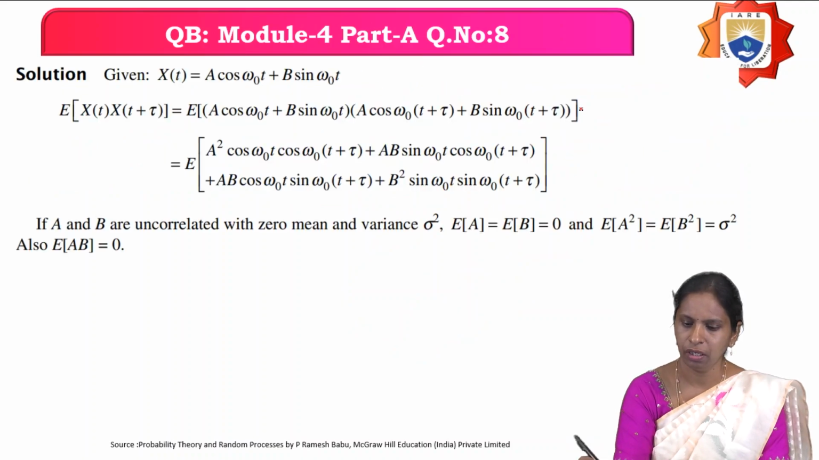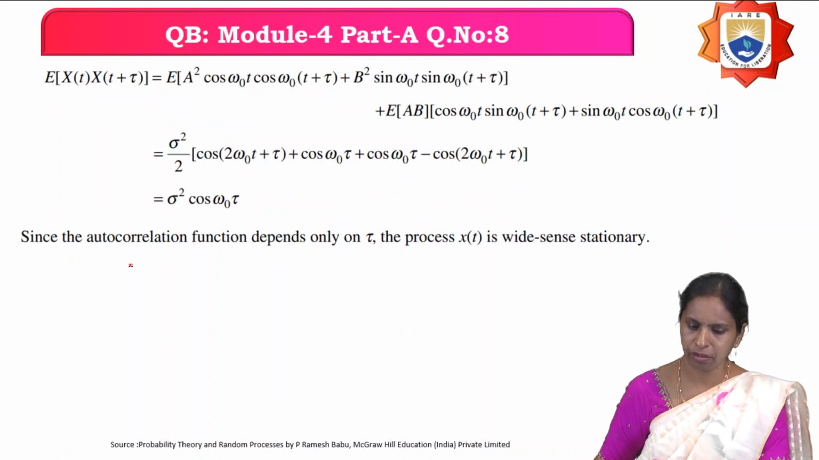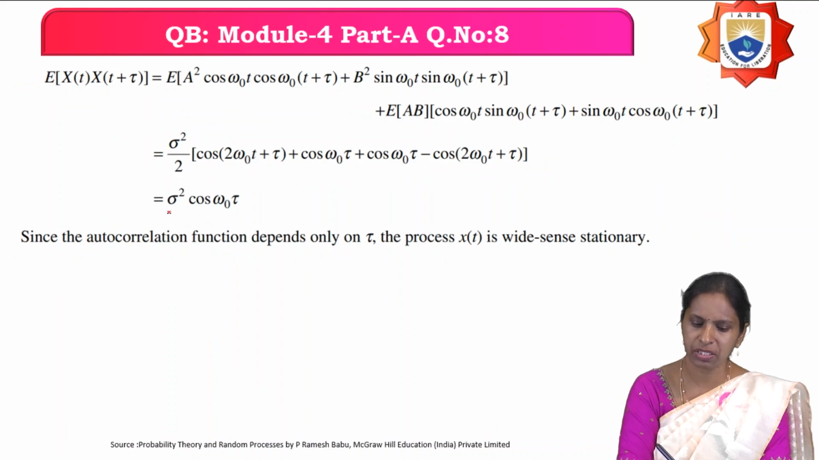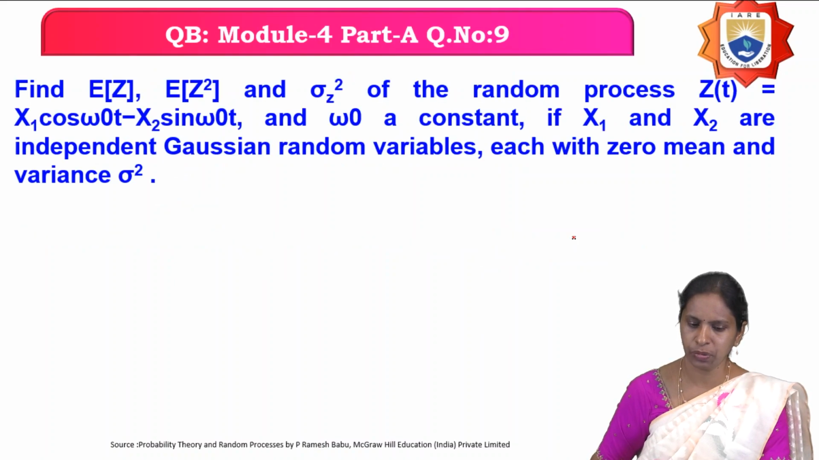So find out the autocorrelation function and find out what value we are getting here. Sigma square into cos omega naught into tau. So it is a function of only tau. Therefore you can say that the given random process is a wide-sense stationary random process.